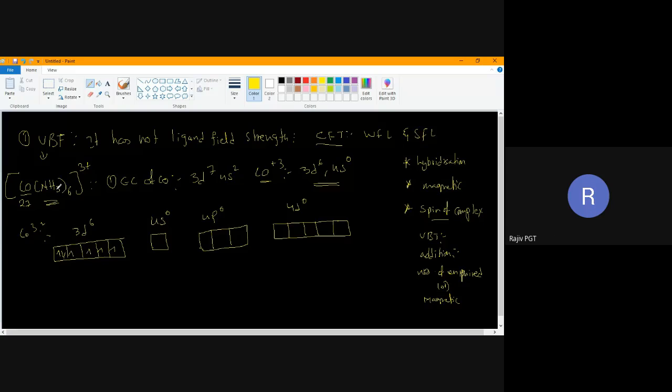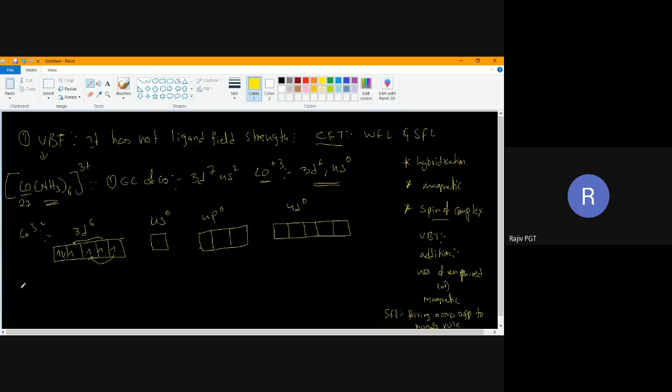Strong field. Whenever SFL is there, pairing occurs opposite to Hund's rule. Now what will happen? This electron will be paired here.